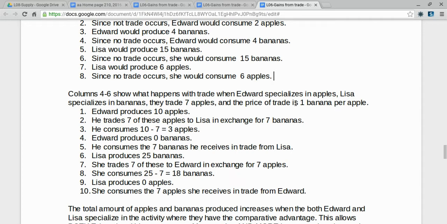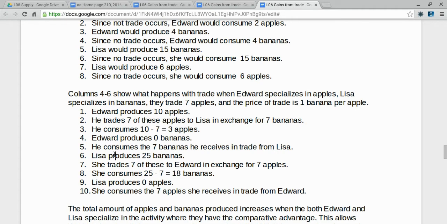Since the price of trade is 1 apple per banana, he'll receive 7 bananas in exchange. He'll consume the 10 apples he produces, less the 7 that he trades, for a total of 3 apples.